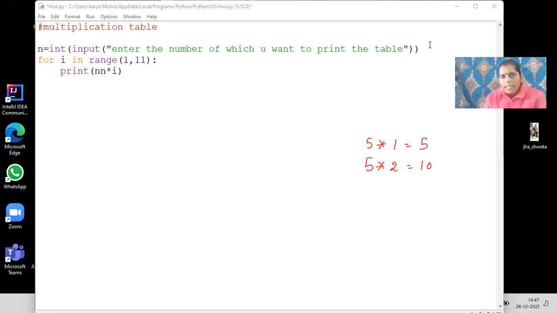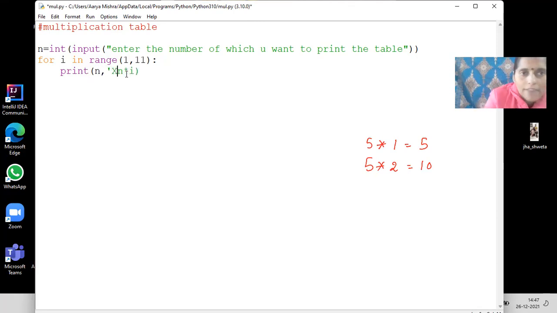I want to print like this. So see, what is the variable over here? This 5 is variable. This 1, 2, 3, 4 is variable, and 5, 10, 15 is variable. The multiplication sign and the equals sign are fixed. And this 5 is what? The number which you have entered from the user. So I will write n. Then the into sign is fixed.